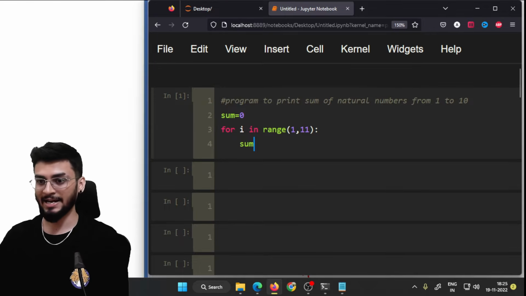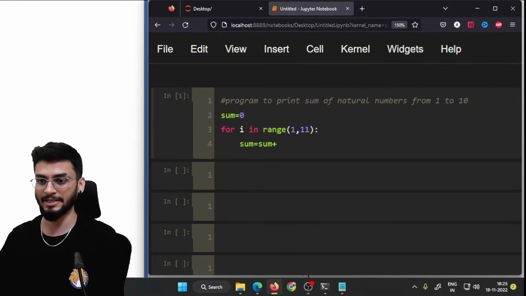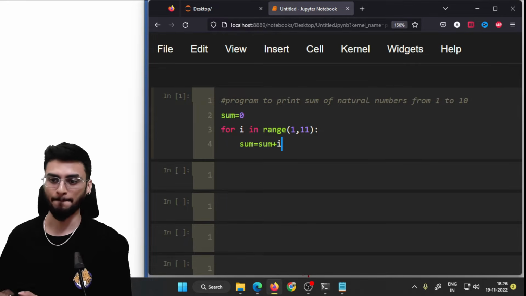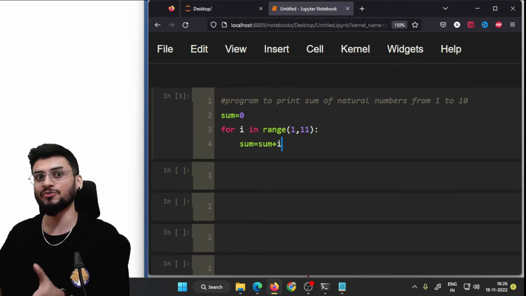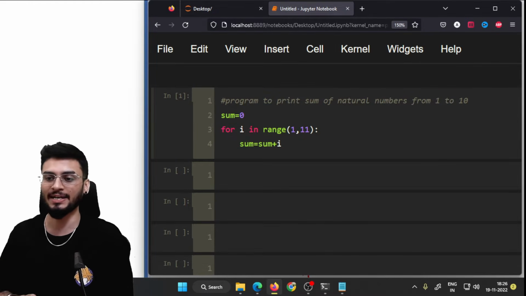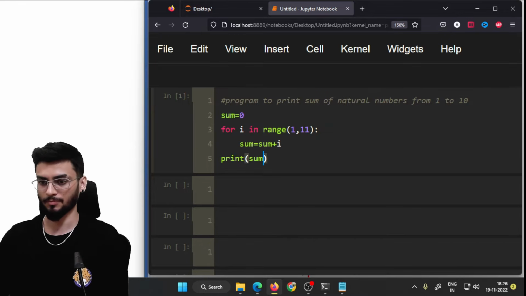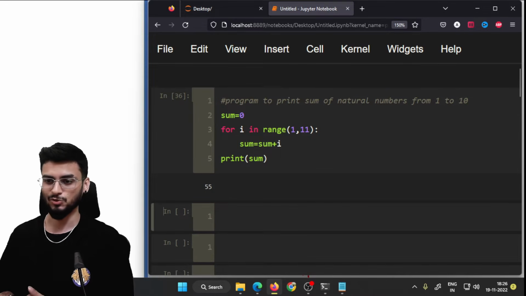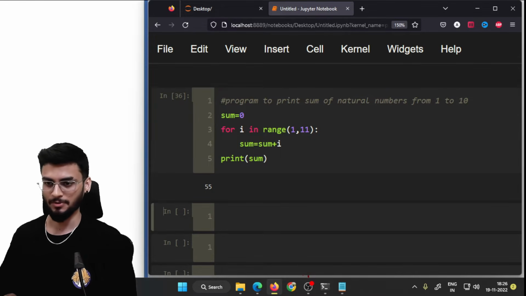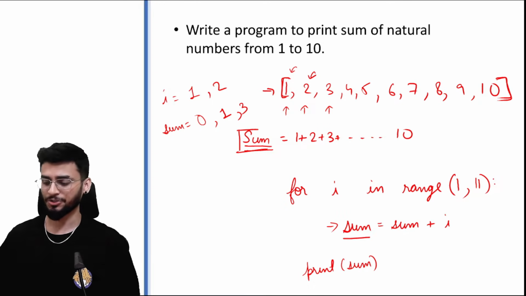Now I am adding all the values of I to this variable sum each time it is iterated. I hope you are getting the point. We need to add all the values of I together. That's why we are storing it in the sum. So this is how your program looks like, and let's try to execute it. So we get an answer 55. So this was a simple approach of solving this question.